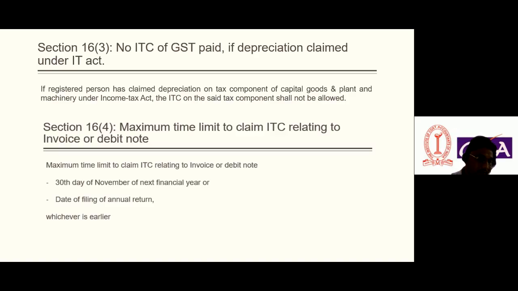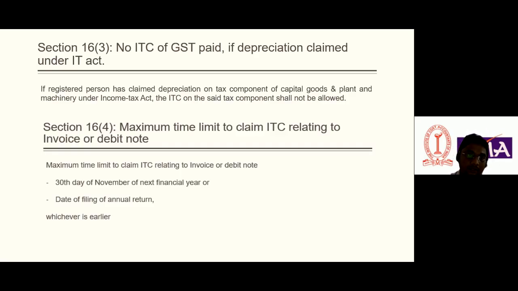So in that case, what did the concerned authority do? He issued a notice: you have not made the payment of RCM, you need to pay the liability of RCM along with interest. The recipient agreed. So is the recipient eligible now, in the year 2026, to take ITC on such RCM which he has paid, which belongs to the financial year 24-25, because a maximum time limit is prescribed?